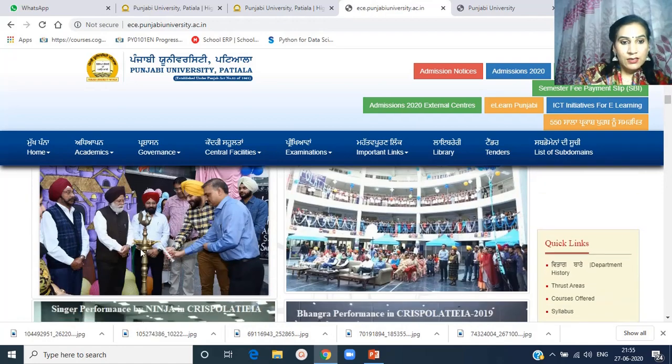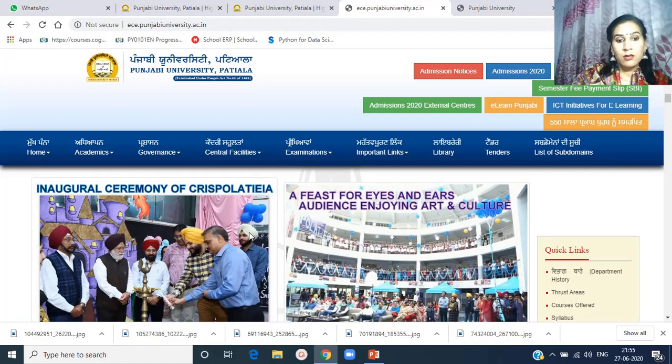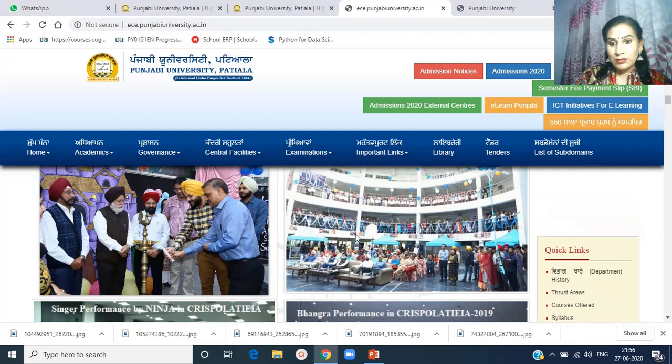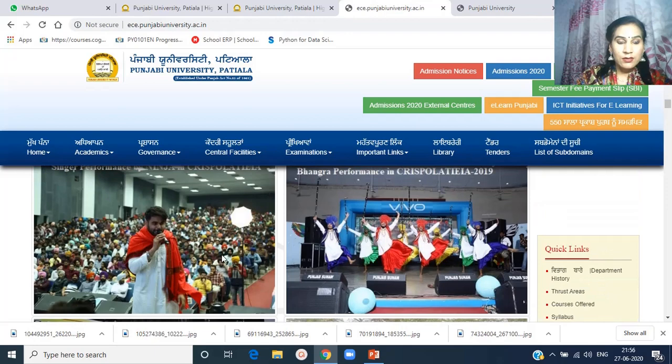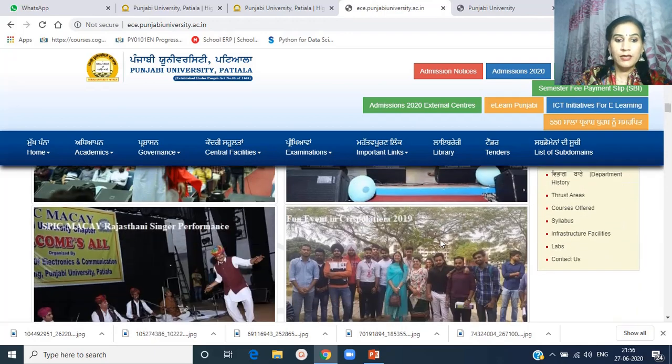and these are the pictures related to the festivals or the events organized by the students in the department. This is the inaugural ceremony of Crispolatia. The students are sitting and standing in the dome building, which is the attraction point of the engineering wing. All are enjoying the Crispolatia festival over here. This is a picture of Star Night. The students are performing cultural activities.